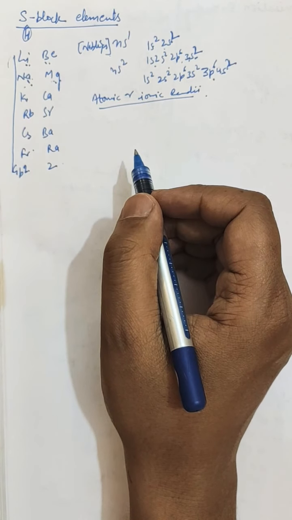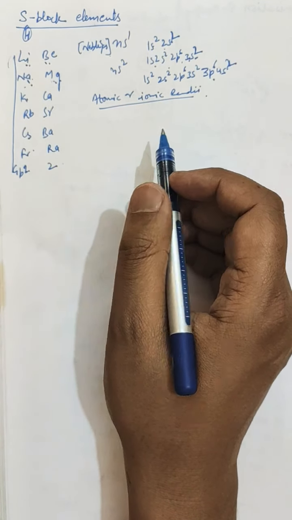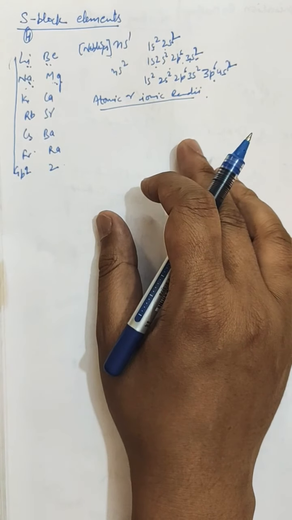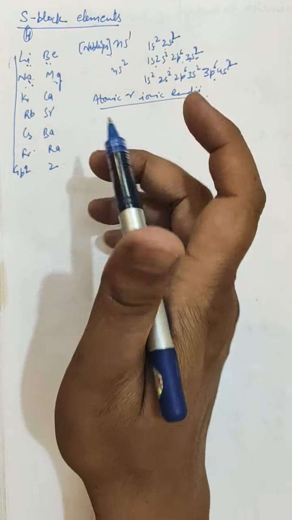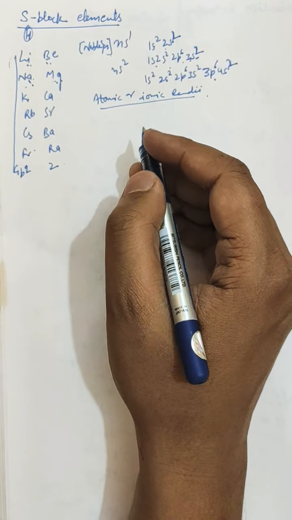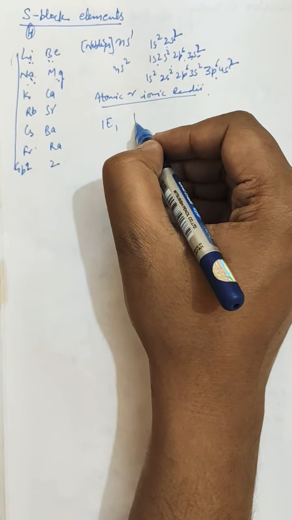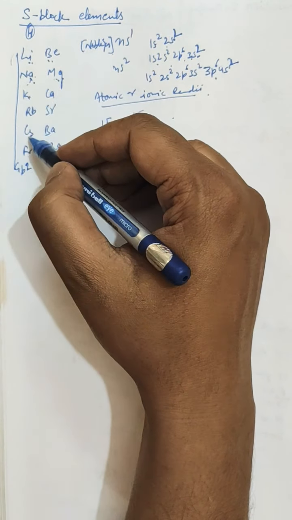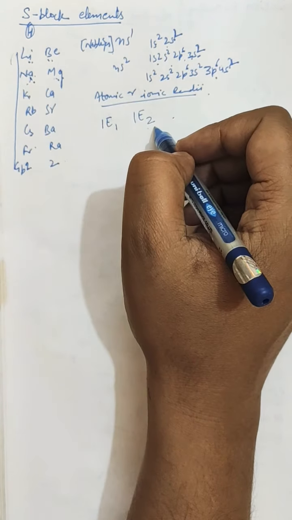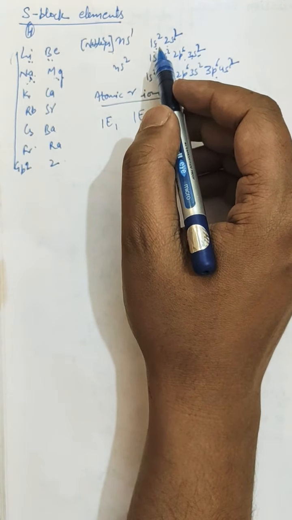Further, the second ionization enthalpies of alkali metals are very high. When an electron is removed from the alkali metals, they form a monovalent cation which has a very stable electronic configuration. Therefore, it becomes very difficult to remove the second electron from the stable noble gas configuration, hence the second ionization enthalpy values are very high. As I told you in our last lecture, there are successive ionization enthalpies like IE1, IE2, IE3. IE1 for the alkali metals is very low, but IE2 is very high, because after losing one electron the alkali metal attains the stable noble gas configuration.